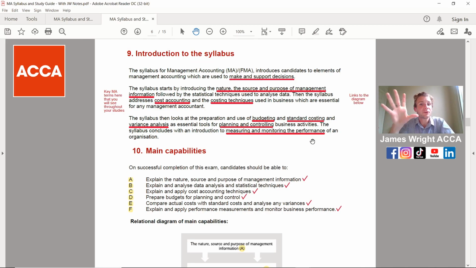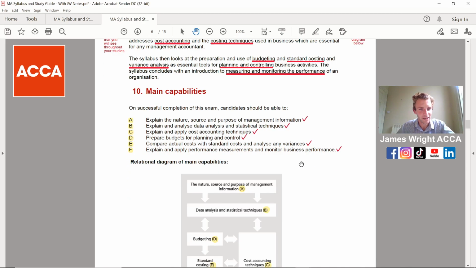Now coming on to the introduction to the syllabus, and there are diagrams below, so we'll see in a second how it all flows, but this is just everything underlined here if you want to get it written down in your notes. You'll see these within your actual core text and you're more than likely going to see them in your exam. So these are the keywords, everything from cost accounting techniques, these are all built into the syllabus. What I'm going to show you further down here now.